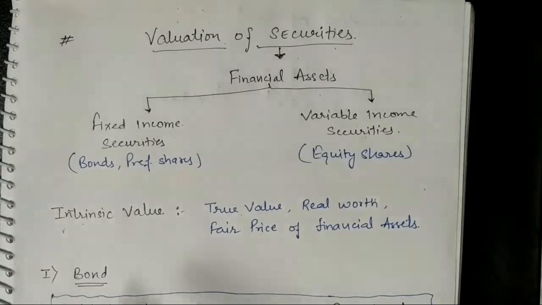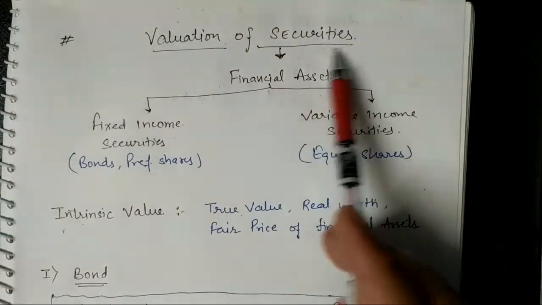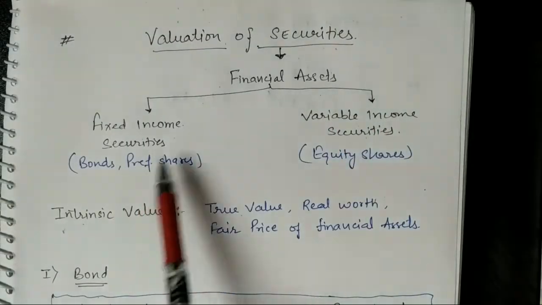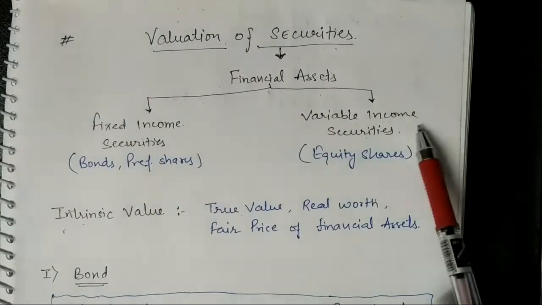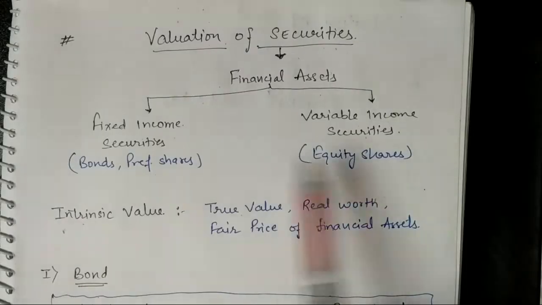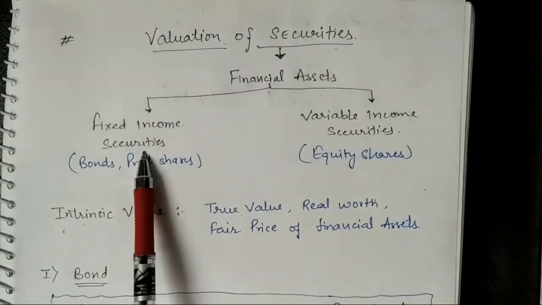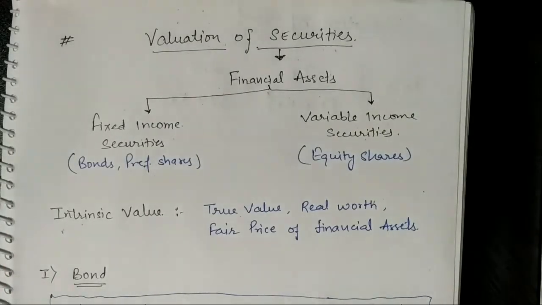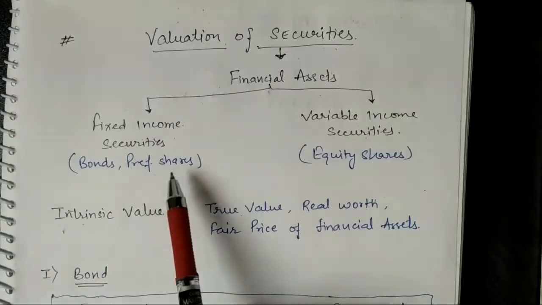Hello everyone. Our next topic is valuation of securities. Securities means financial assets which can be divided into two. One is fixed income securities, one is variable income securities. As the name suggests, fixed income securities means any securities which provide a fixed amount of revenue to the holder of the securities, like bonds and preference shares.